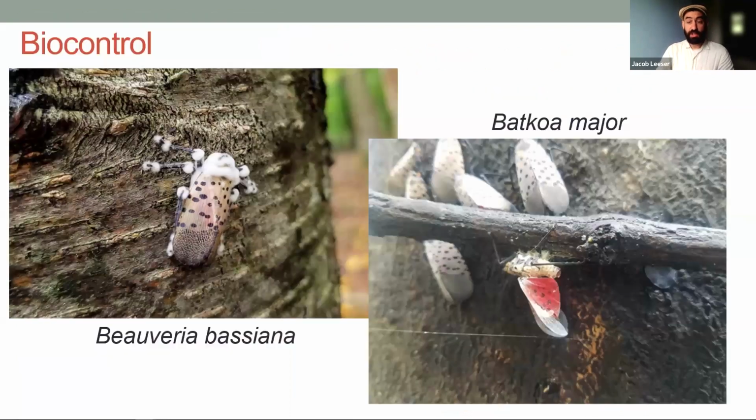Now, there is biocontrol. These are things which have been brought into a lab and are starting to be developed. Beauveria bassiana is a product that in some cases is available in a spray bottle. It's stabilized spores. And there's currently work going on to isolate the strain that works best for spotted lanternfly. Fatcoa major is another species of fungus that was found in the wild infecting spotted lanternfly and is being researched for its potential as a biocontrol product.